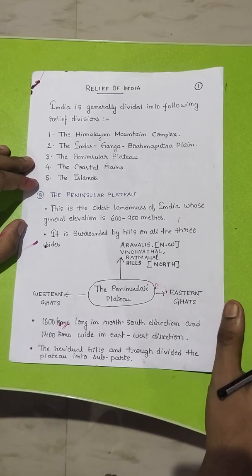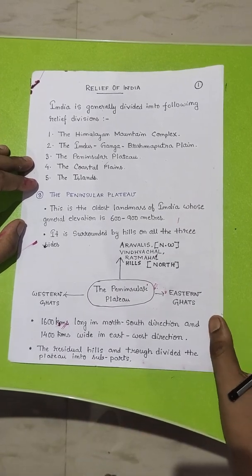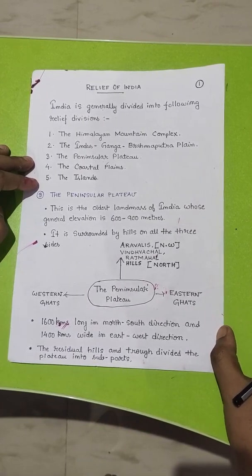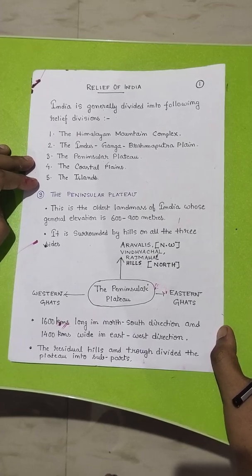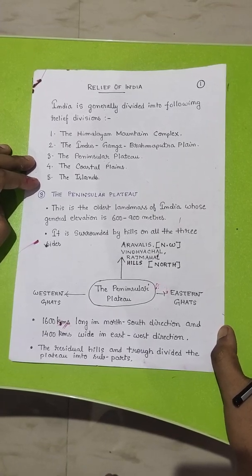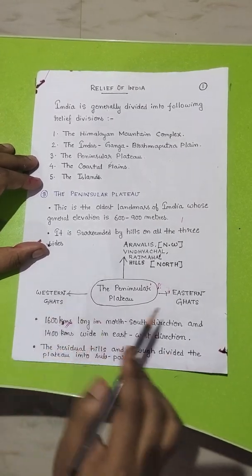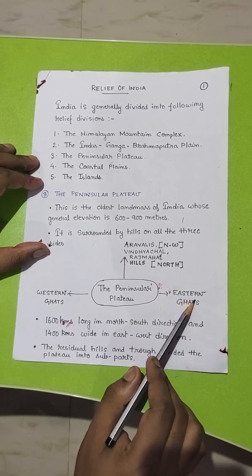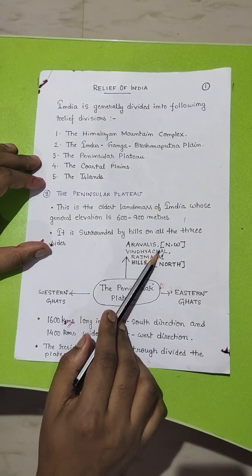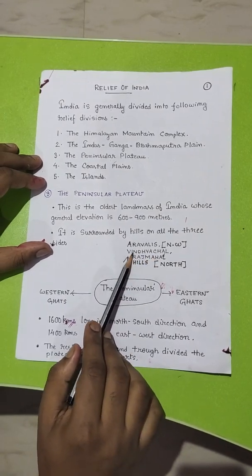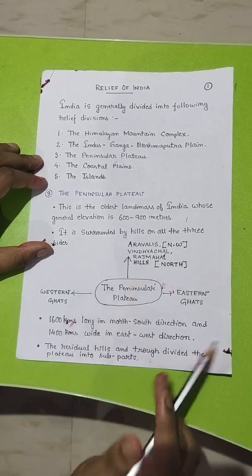This is the oldest landmass of India, whose general elevation is 600 to 900 meters. It is surrounded by hills on all three sides. On the western side, there is the Western Ghats. On the eastern side, there are the Eastern Ghats. On the northwest, we have the Aravalli mountain range, and on the north, there are the Vindhyachal and Rajmahal hills.